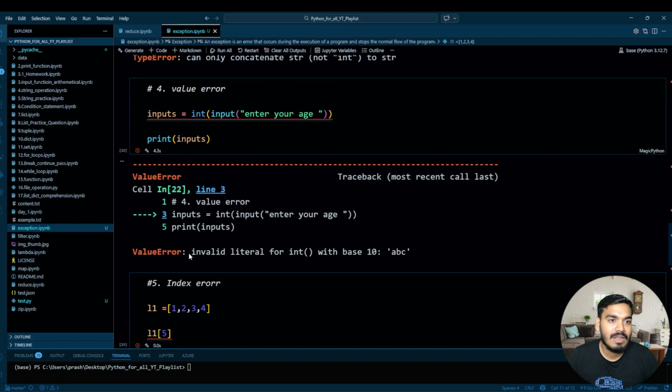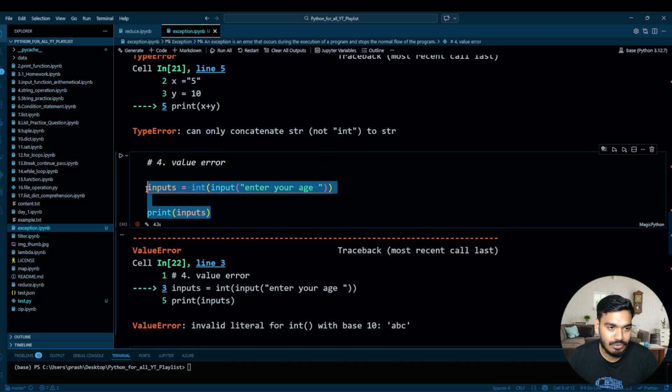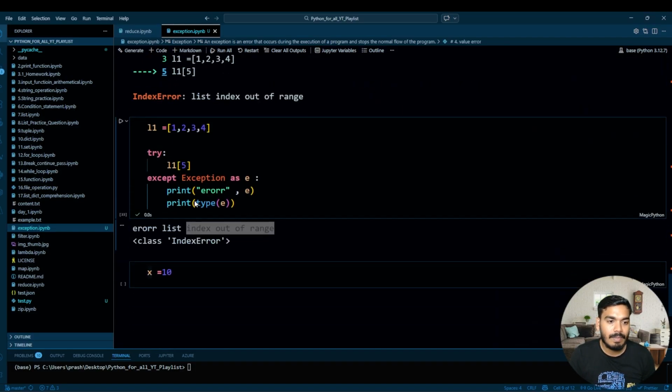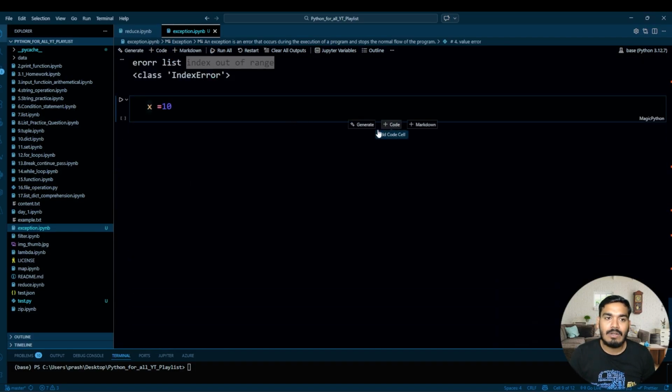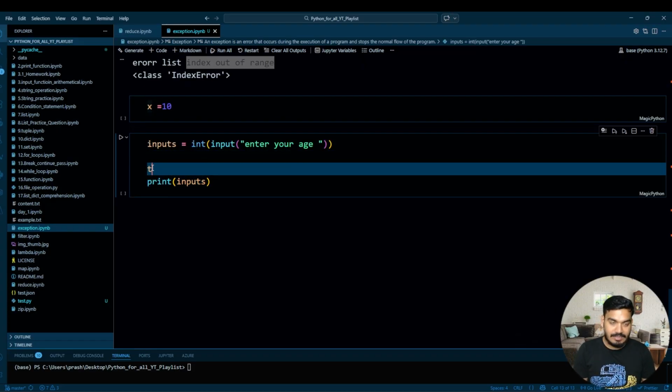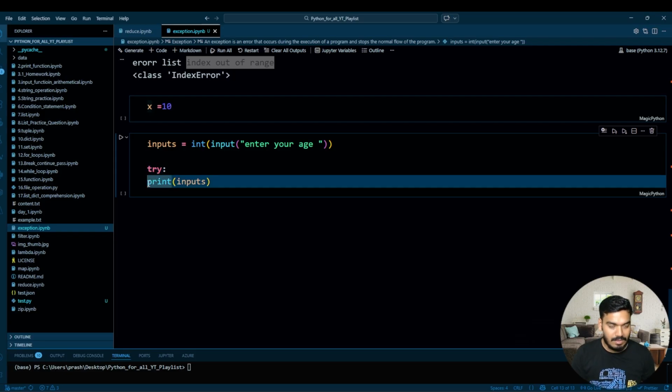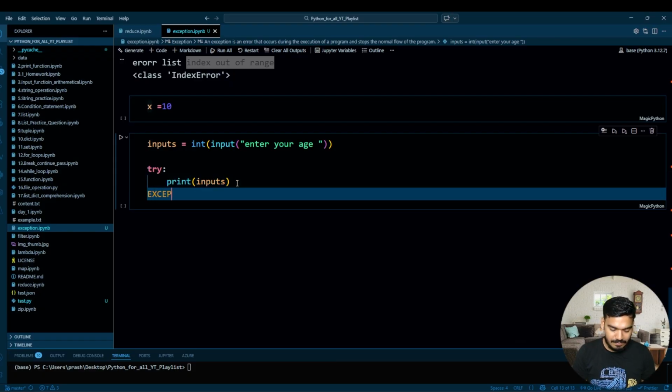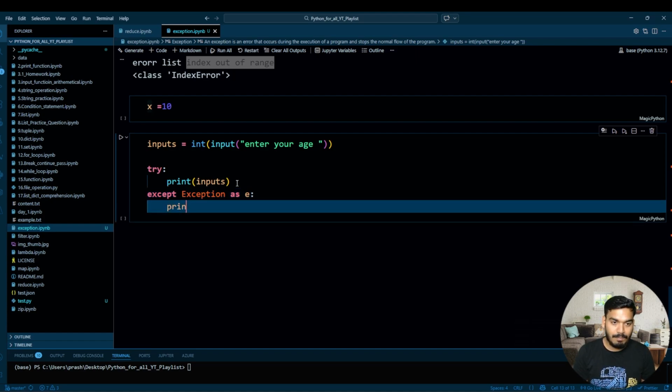Now if you want, let's try to execute this also. So what I'll do over here is pass this, and let's use this under the try, print input. Okay, and over here except exception as E. Perfect. And now print your E over here.